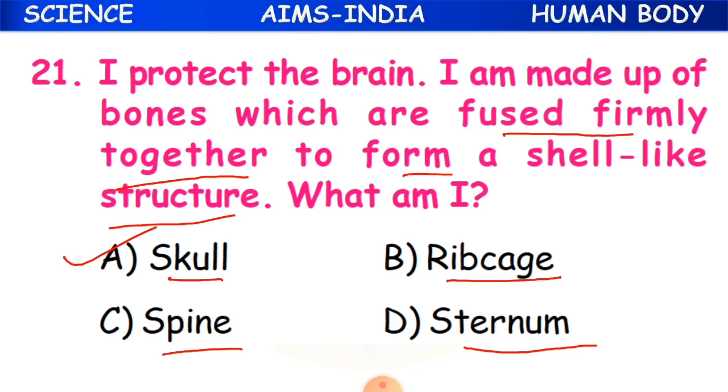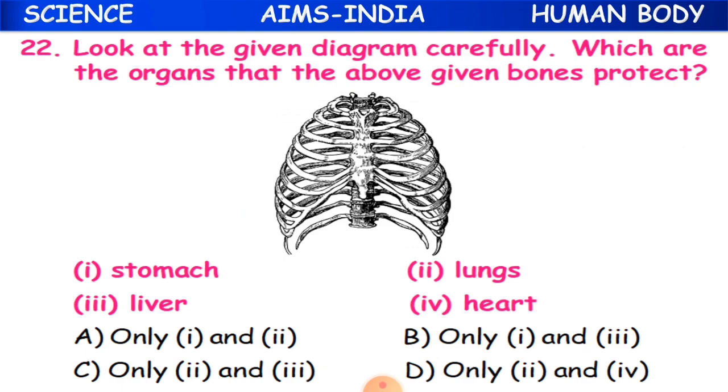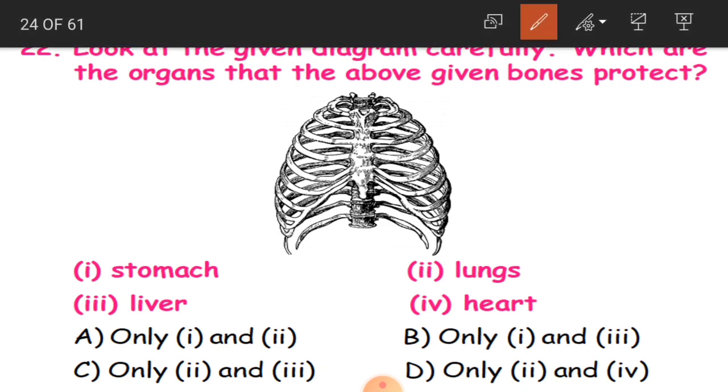Now children, the 22nd question. Look at the given diagram carefully. Which are the organs that the above given bones protect? See here, this is the diagram. What is this diagram, children? It is the rib cage actually.